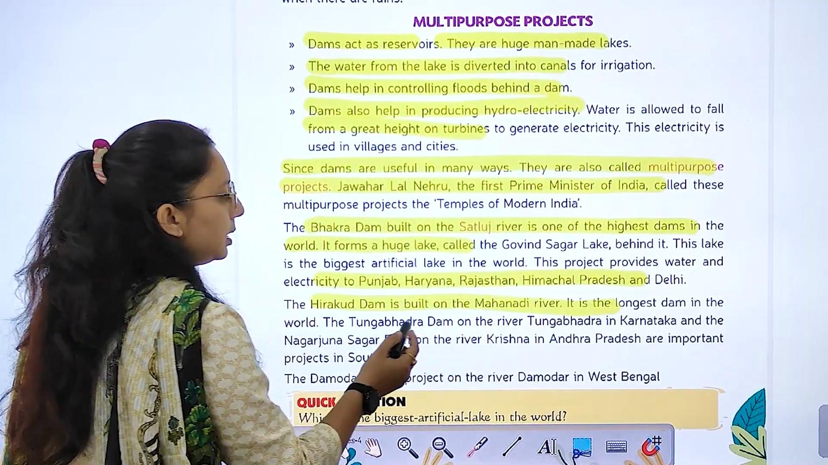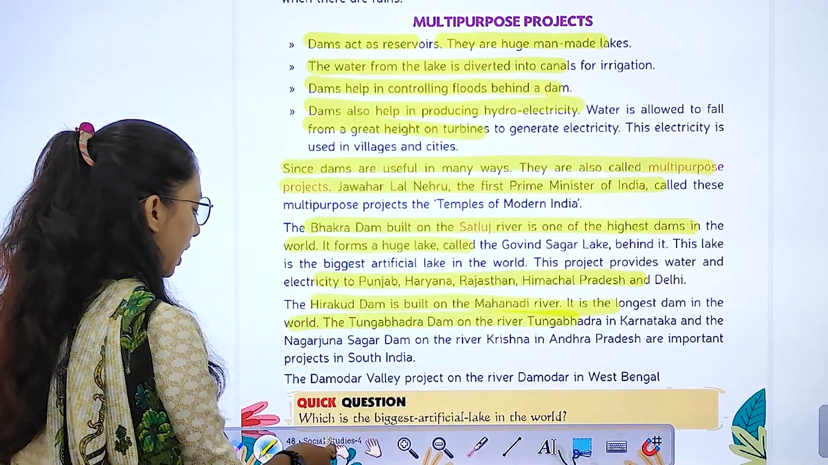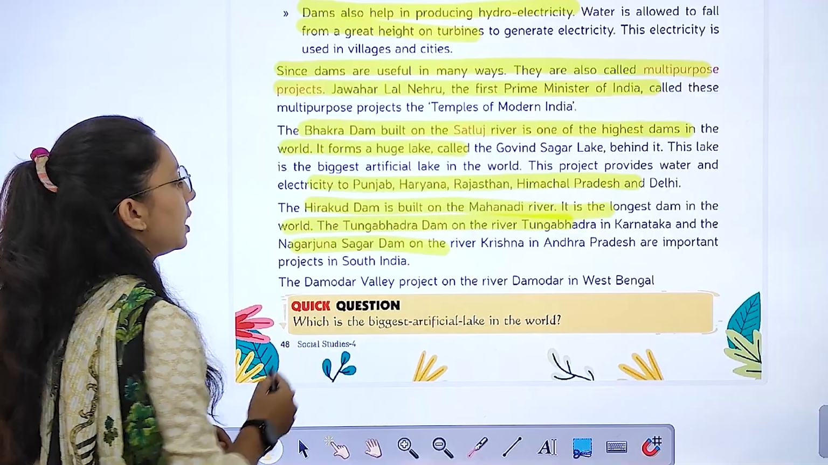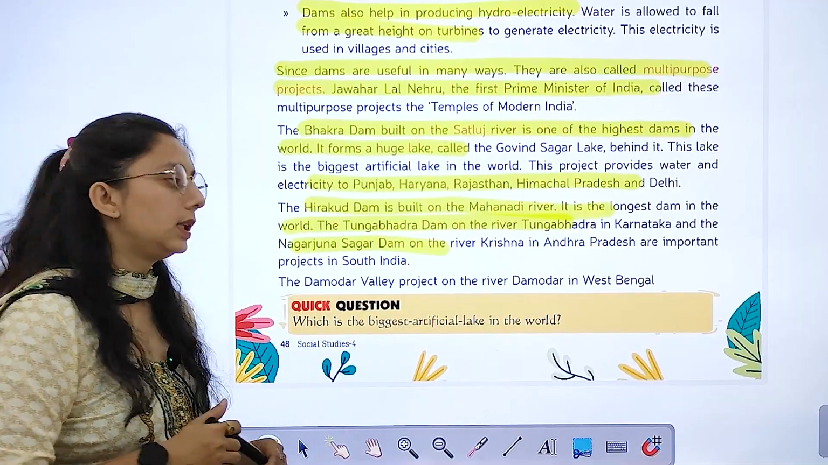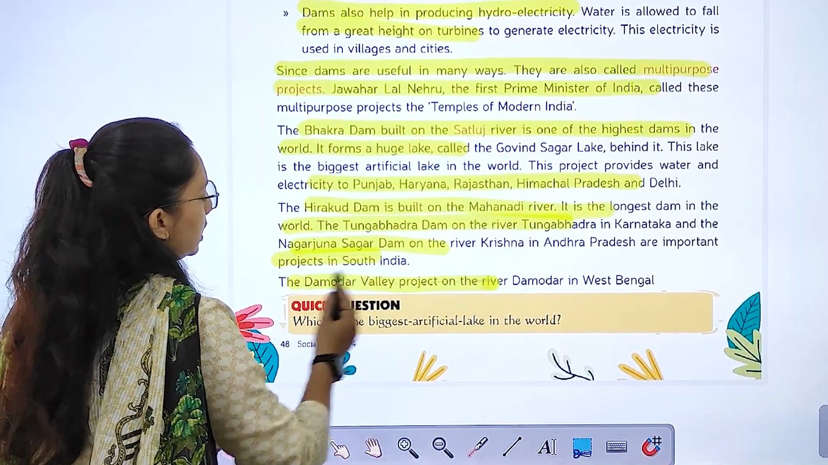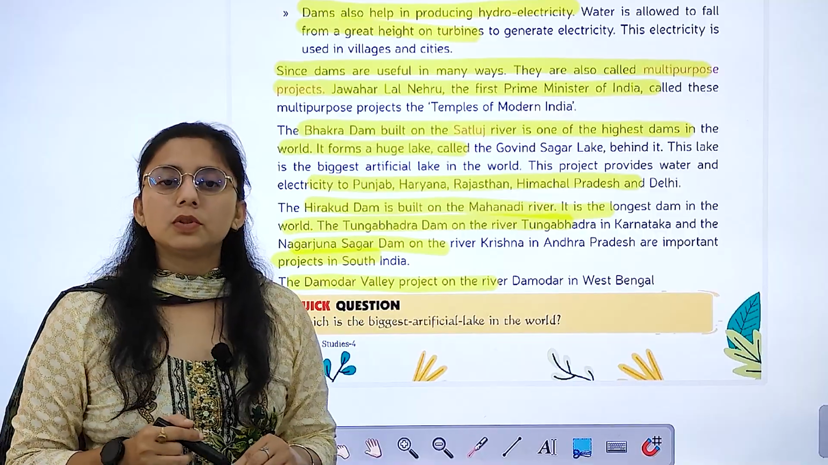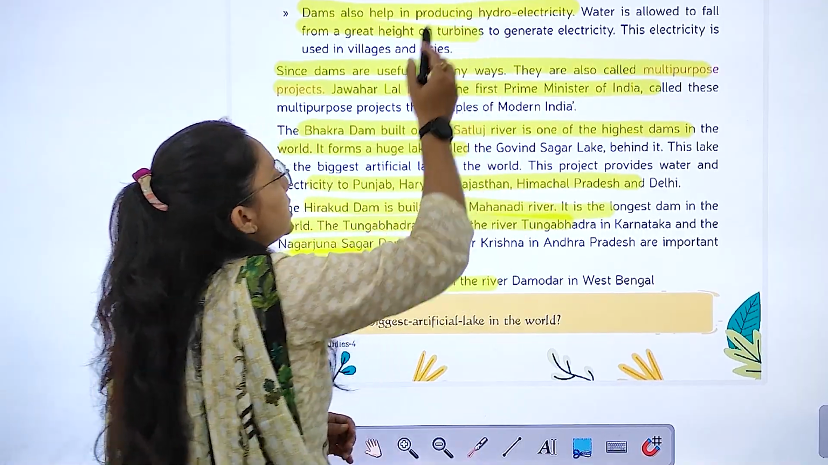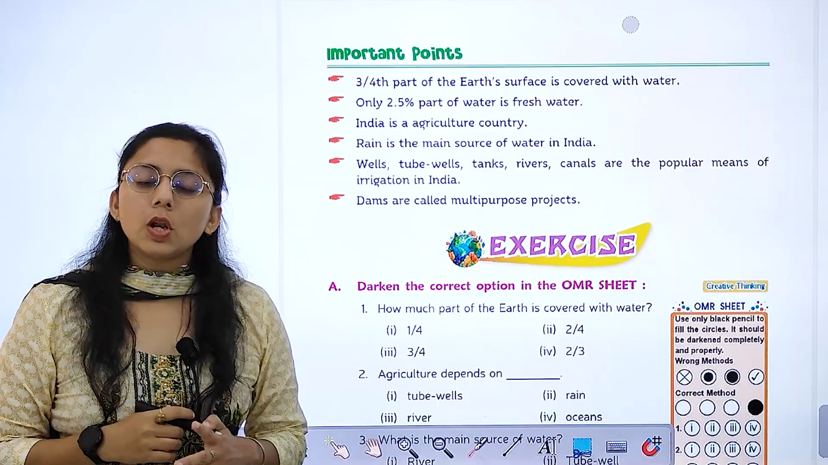Hirakud Dam is built on the Mahanadi River, the longest dam in the world. Tungabhadra Dam is on the river Tungabhadra, जो आपकी कर्नाटका में पड़ती है. नागार्जुन सागर डैम आपका कृष्णा रिवर पे है in Andhra Pradesh, which is an important project in South India. Then we have the Damodar Valley project, जो आपका Damodar river पे है, and it lies in West Bengal. This was all about